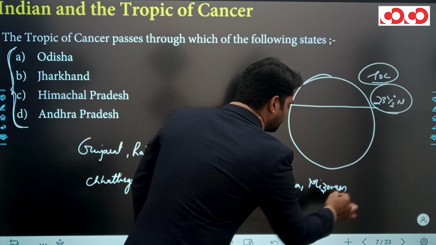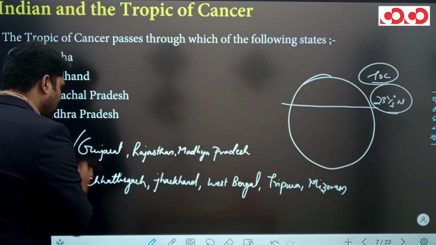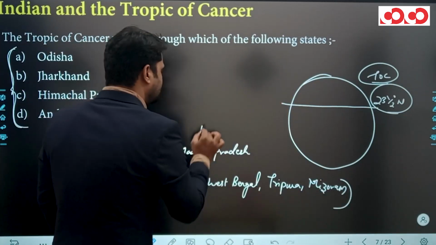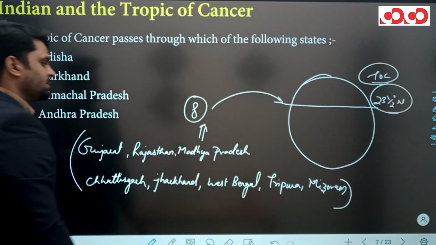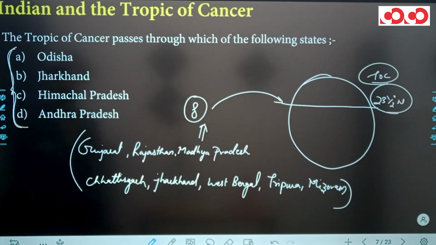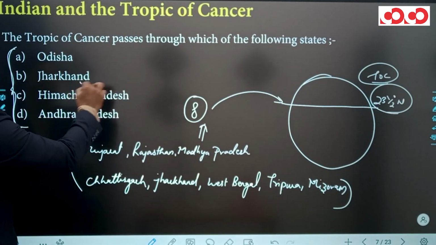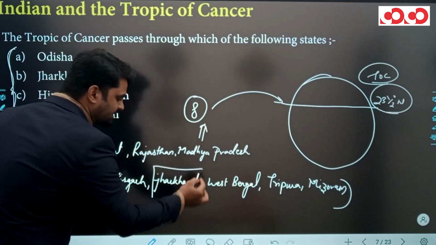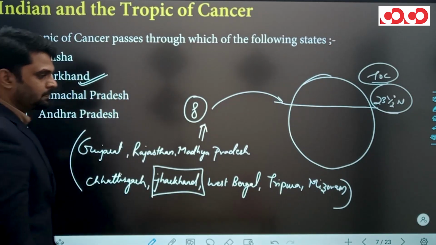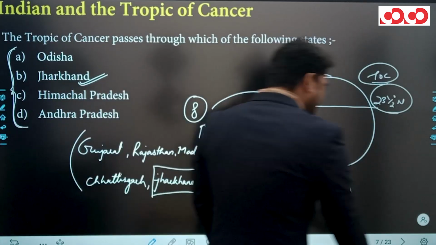It means that the Tropic of Cancer passes through 8 states of India. So the right answer of this question will be option B, that is Jharkhand. The Tropic of Cancer passes through Jharkhand. Clear? So let's move to the next question.